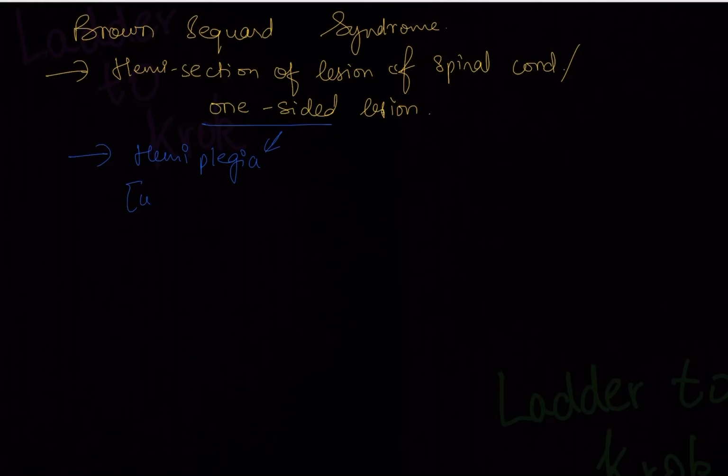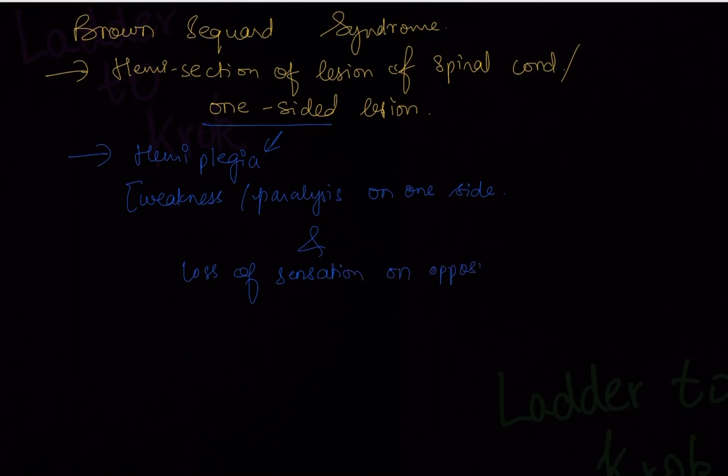So what is happening here? Here it is weakness or paralysis on one side and loss of sensation on the opposite side. This also has a term, that is hemianesthesia. Now hemi, as I said before, means half. An means absence. And aesthesia is a Latin word that means sensitivity. So half loss of sensitivity.